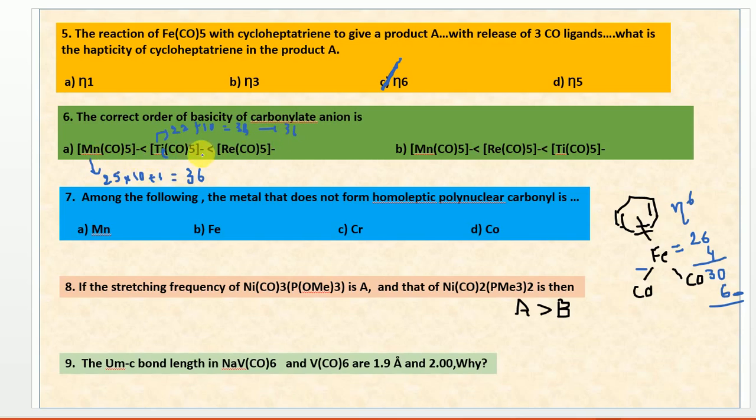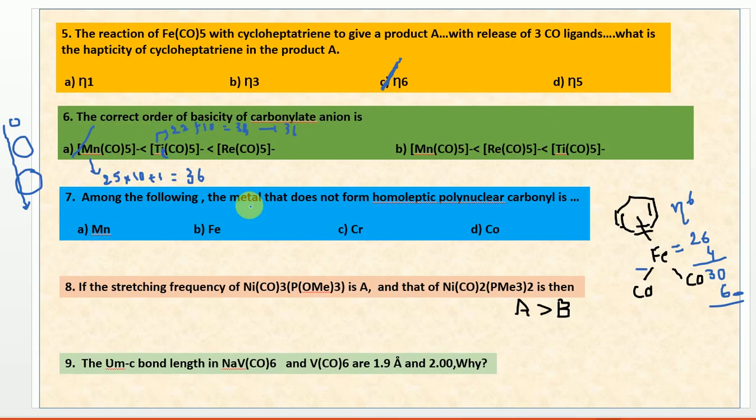So they are asking about the size variation, because all actually obey the 18 electron and effective atomic number rule. But here in manganese, technetium and rhenium, the size gradually increases. As the size increases, automatically the basicity of the carbonylate ion also increases. Why? Because it can donate electrons easily. So the correct basicity order will be manganese, technetium, rhenium.